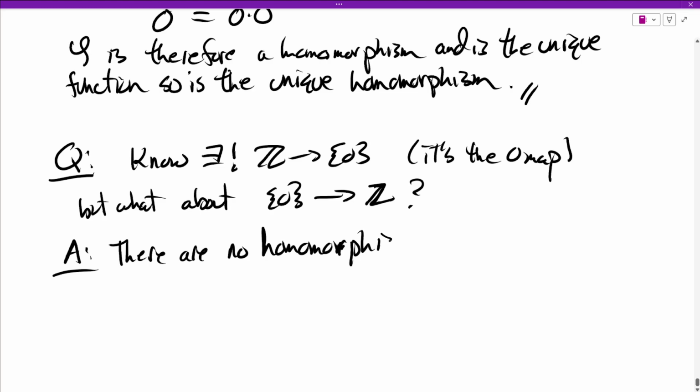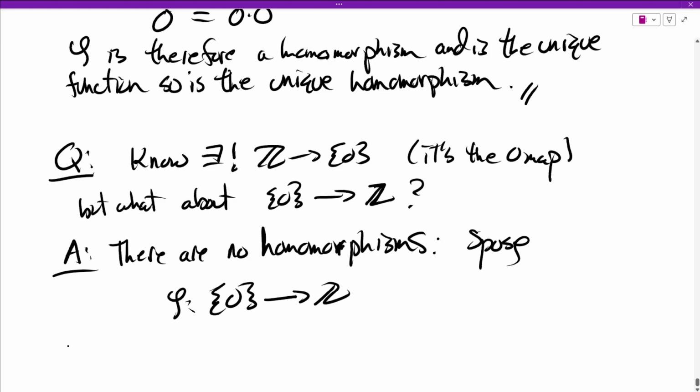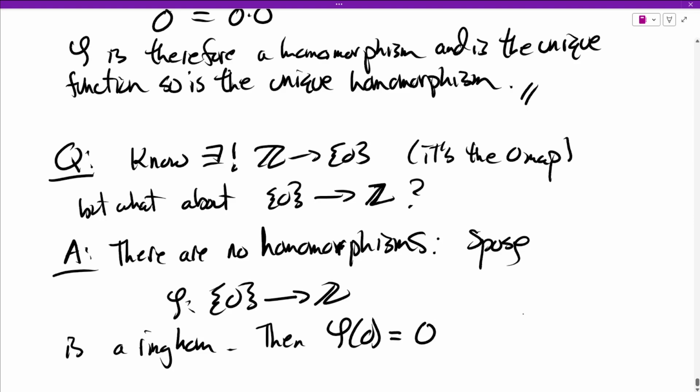Sorry, I can't spell today. Why not? Well, suppose you had one. Suppose this is a ring hom. Well, then phi of 0 needs to be 0 because 0 is the additive identity.